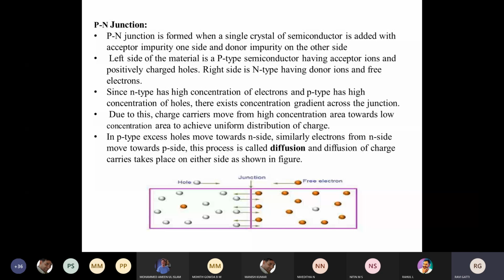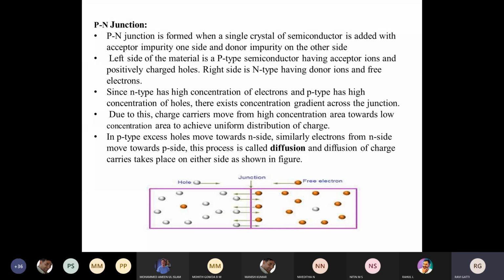So what do you mean by diffusion? Diffusion is nothing but some of the free electrons in the n-type material being attracted by the holes in the p-type material, and they will diffuse into the p junction. That process we call the diffusion mechanism or diffusion process.